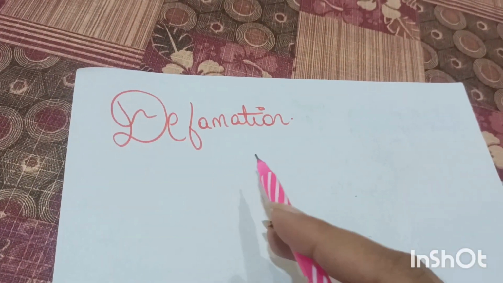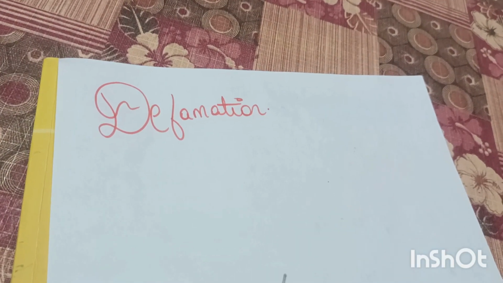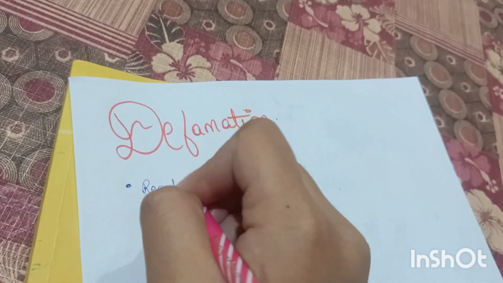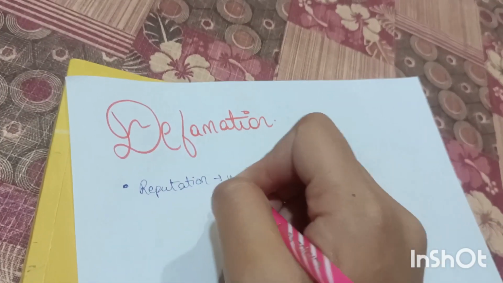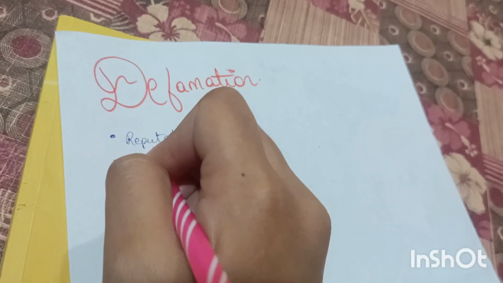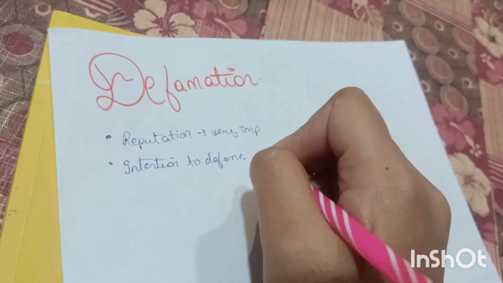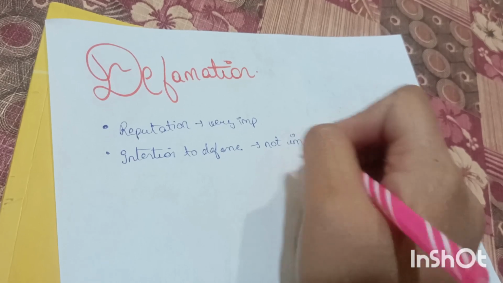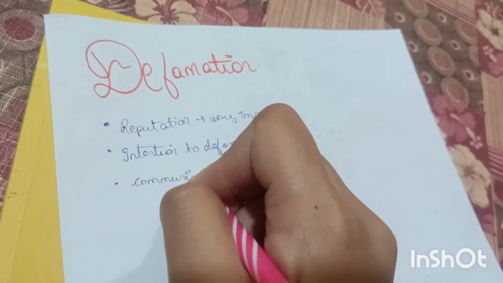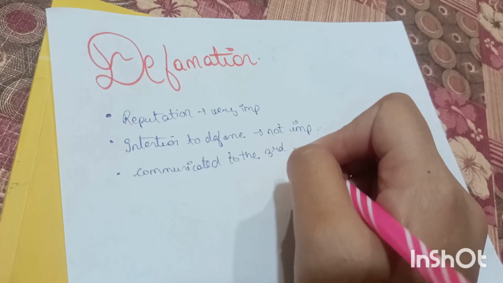So today we'll be studying defamation. What happens in defamation is that we harm the other person's reputation, and so there are some points you can write. Reputation is important, and we have harmed the other person's reputation. In this case, intention to defame is not important, okay. And the third one is that it should be communicated to the third party.